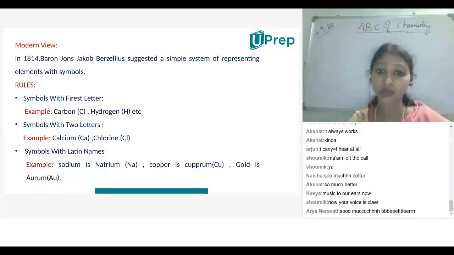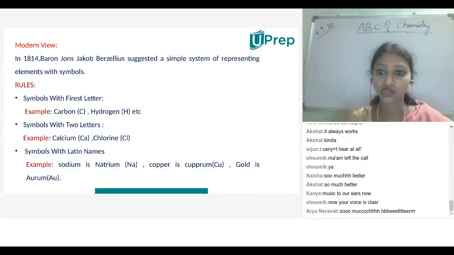Modern views are nothing but, in 1814, Baron Jöns Jacob Berzelius suggested a simple representation of the elements. So what were the drawbacks of the previous pictorial representation he considered? To remember all the pictures of 118 elements is very difficult.